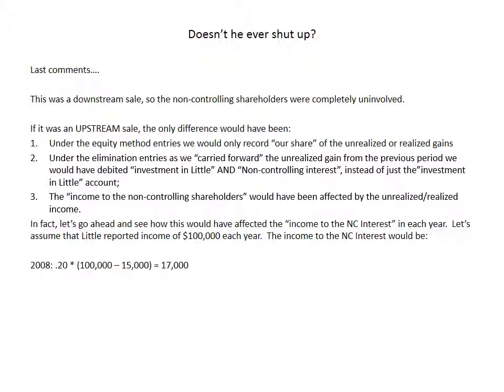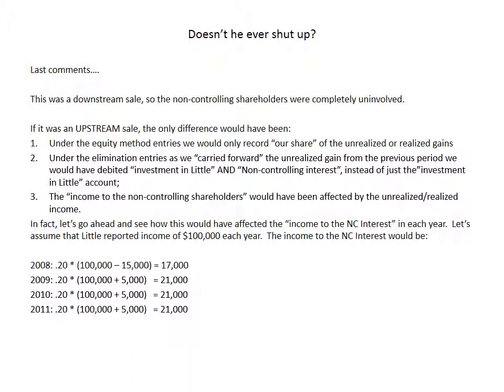And again, the idea is that $15,000 that we're deferring this year is going to be recognized over the next 3 years at the rate of $5,000 per year. So in 2009, they would get 20% of, again, $100,000 plus $5,000, or $21,000. Same thing in 2010, and the same thing in 2011.